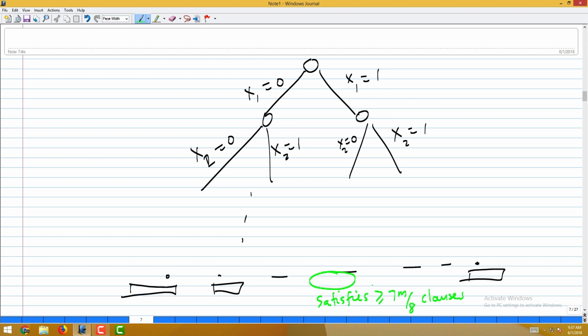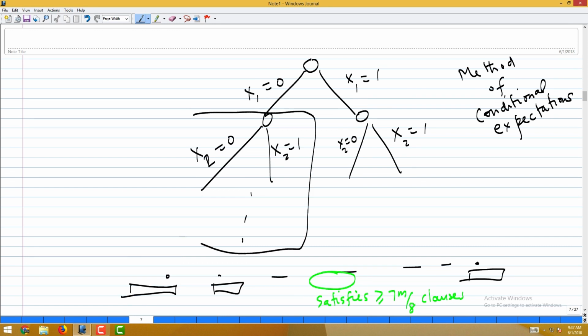This is called the method of conditional expectations to de-randomize some randomized algorithms. One way to view this average is that half into this average plus half into this average is at least 7m over 8. Look at the leaves of this subtree, each leaf corresponds to an assignment, count the number of clauses and add them, and do the same for here and do an averaging.